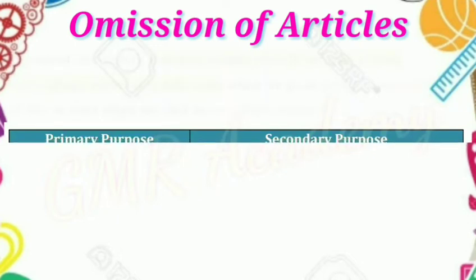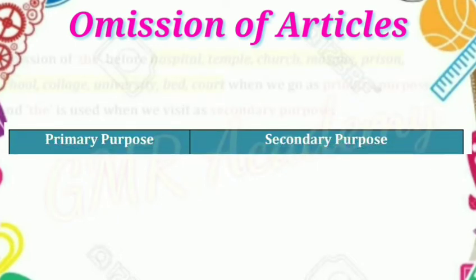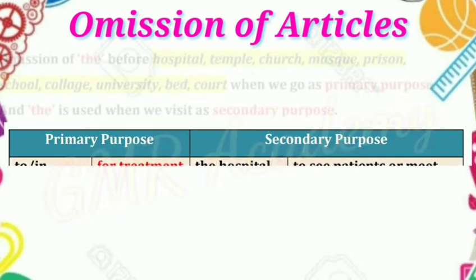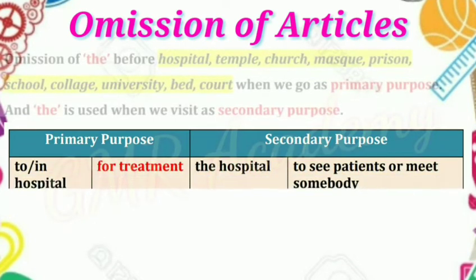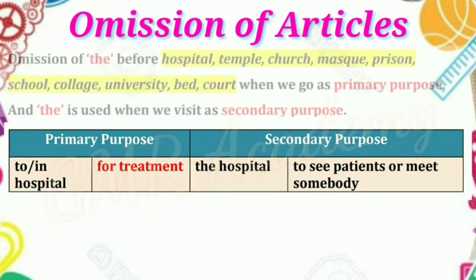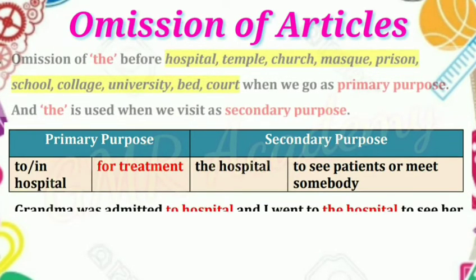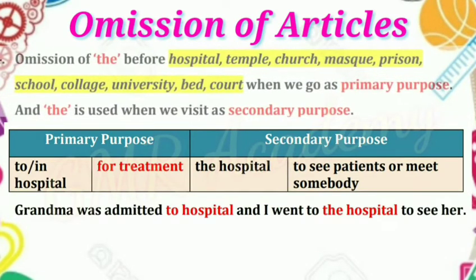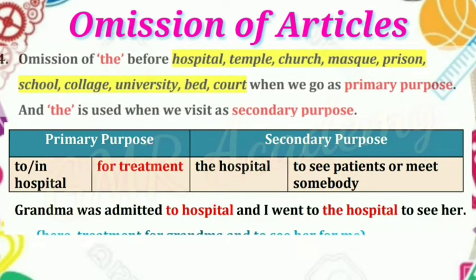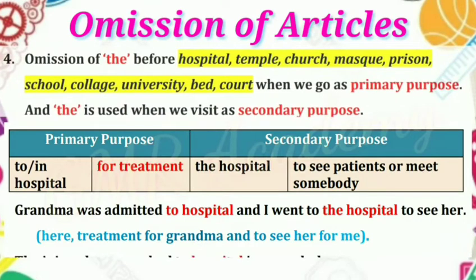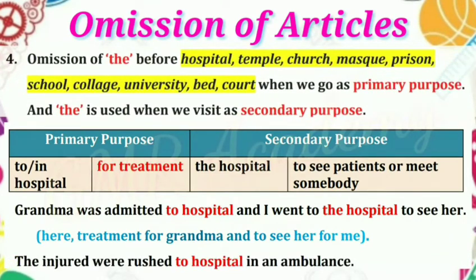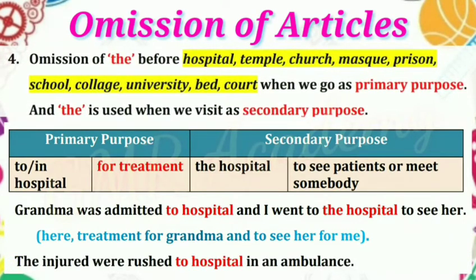Next example, hospital. Primary purpose: to hospital or in hospital, which means to get treatment. This is the primary purpose, so no article is used before hospital. Secondary purpose, we should use the definite article "the" before hospital: the hospital, which means to see patients or to meet somebody in the hospital.